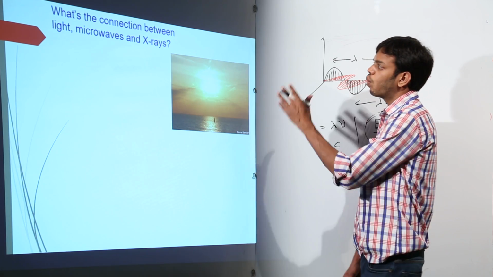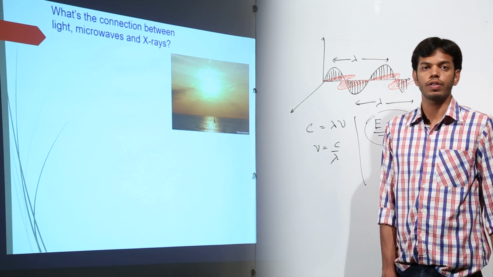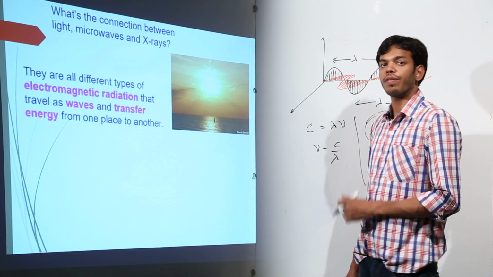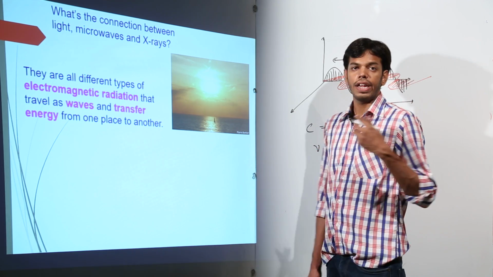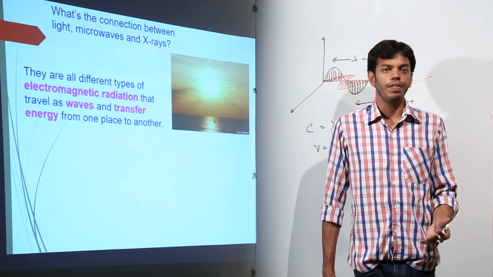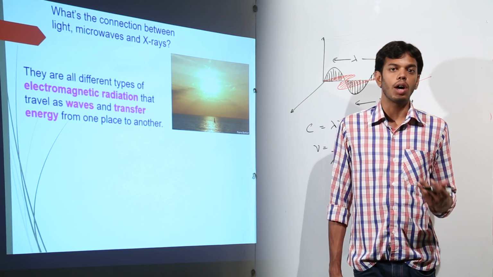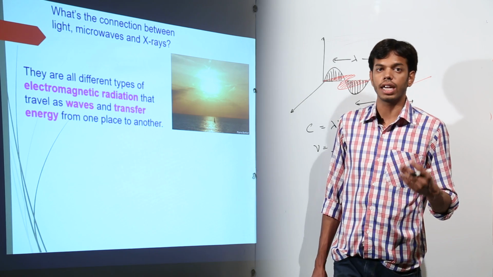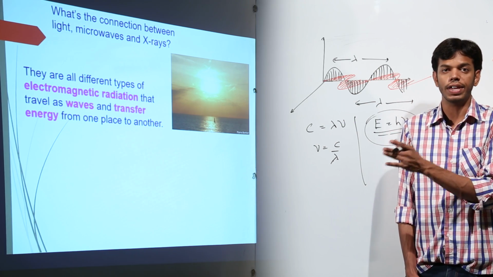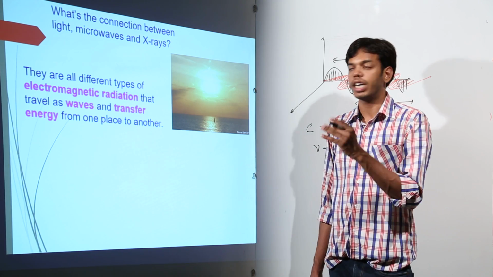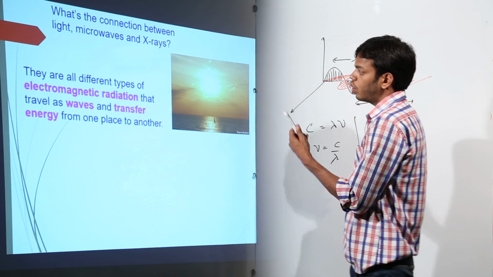For example, what is the connection between light and microwaves and X-rays? They are all part of the electromagnetic spectrum. Alright. So when an electromagnetic wave travels from one part to another, what happens? How do they interact with matter? Do they transfer their energy or not? That entirely depends on the nature of the wave traveling and the matter on which they are striking, right? So let's move on.